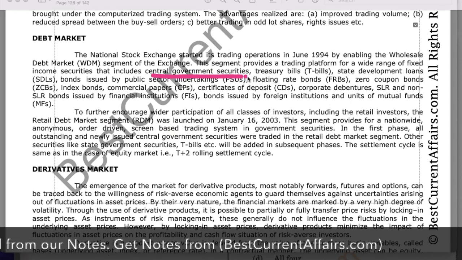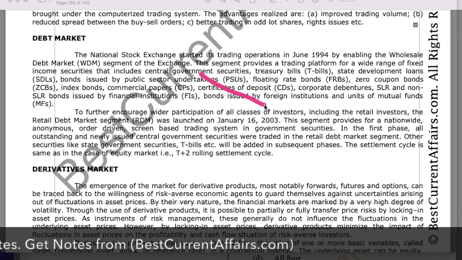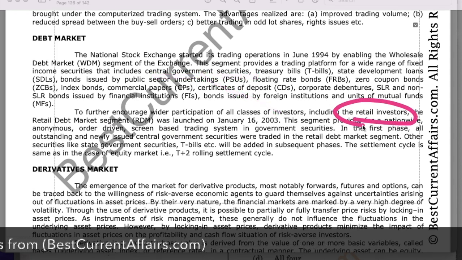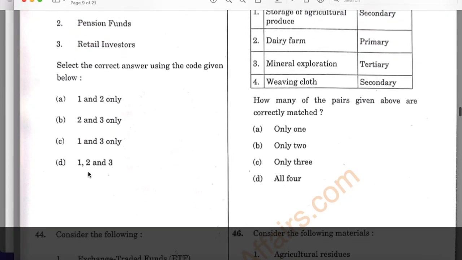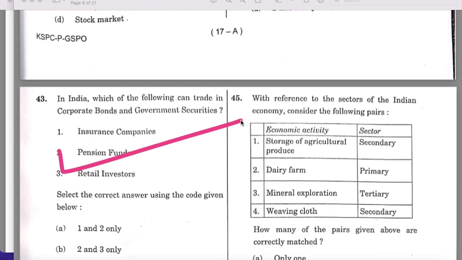So retail investors can also invest in government securities. Therefore 3 is also correct, 1 is also correct, 2 is also correct. 1, 2, 3, D is the answer, and this question is solved.